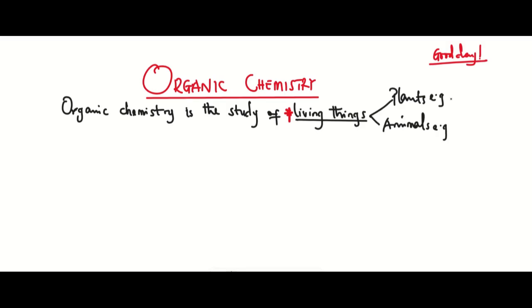Hi guys, today we shall be looking at organic chemistry. Organic chemistry, to say, is the study of living things. And when we say living things, what do we mean? We mean plants and animals, because plants and animals contain organs.